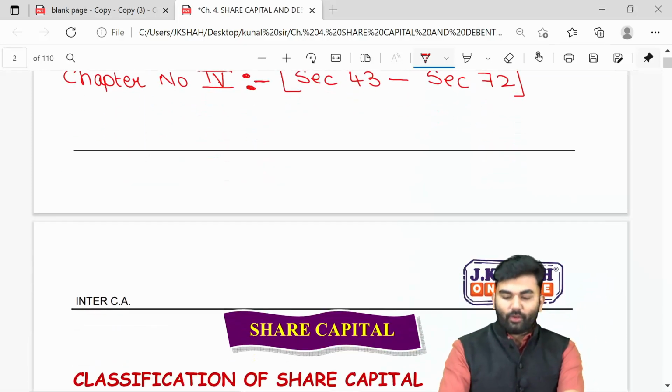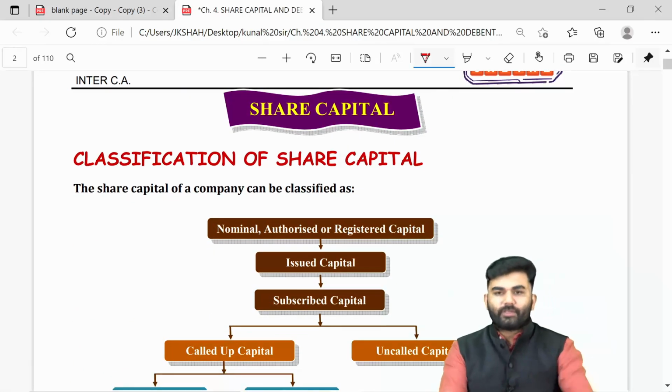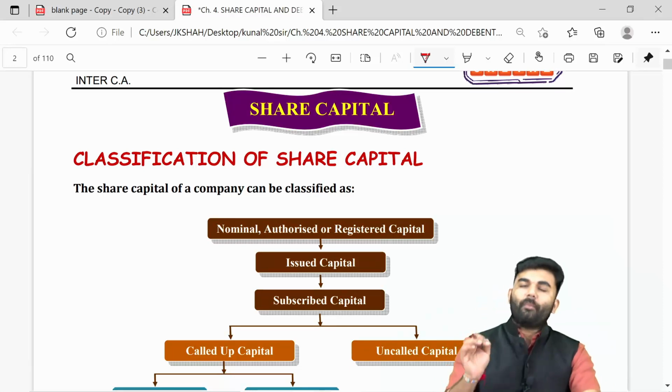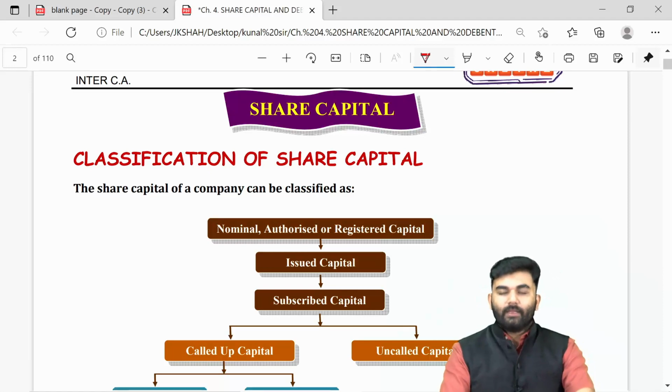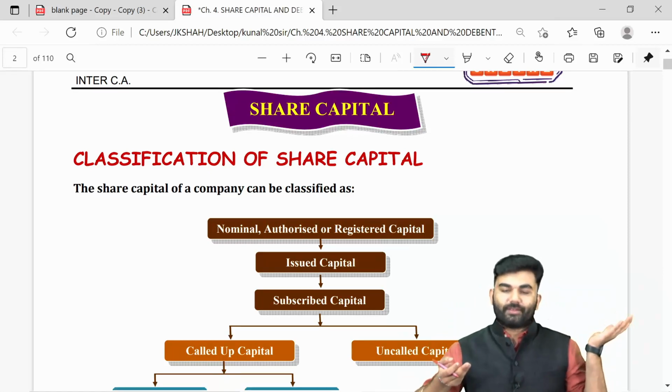Over here we have a topic called share capital. First of all, what do you mean by share capital? The lawmaker says that it is the capital raised by issuing shares.